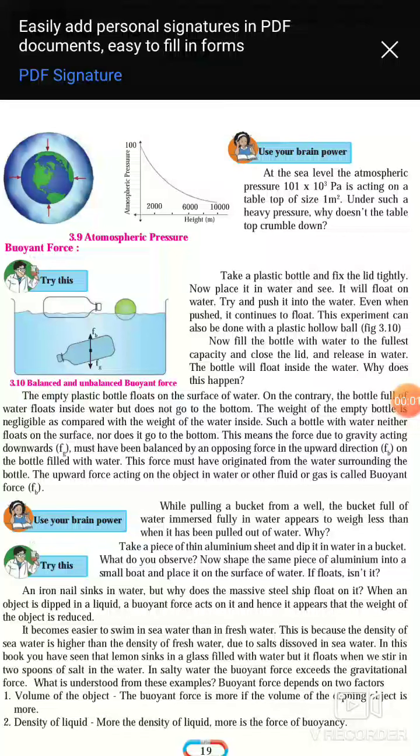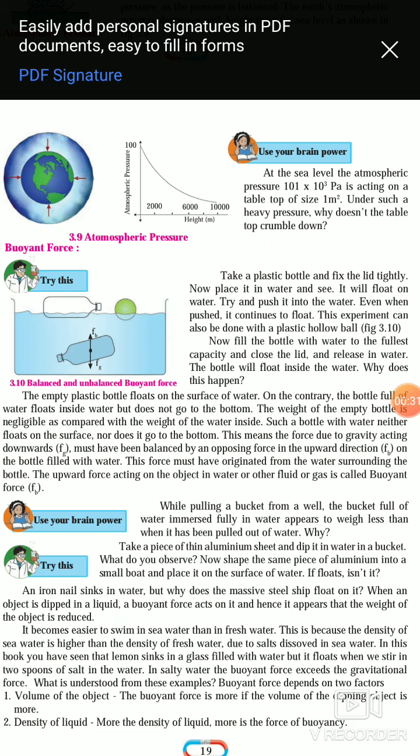So, good morning, students. Yesterday, we have seen the various types of pressure. So, we have seen the unit of pressure. The SI unit of pressure is Newton per meter square, and pressure is a scalar quantity, and we have seen various pressures. That means pressure on solids, pressure on liquid, pressure on gases, and atmospheric pressure also.